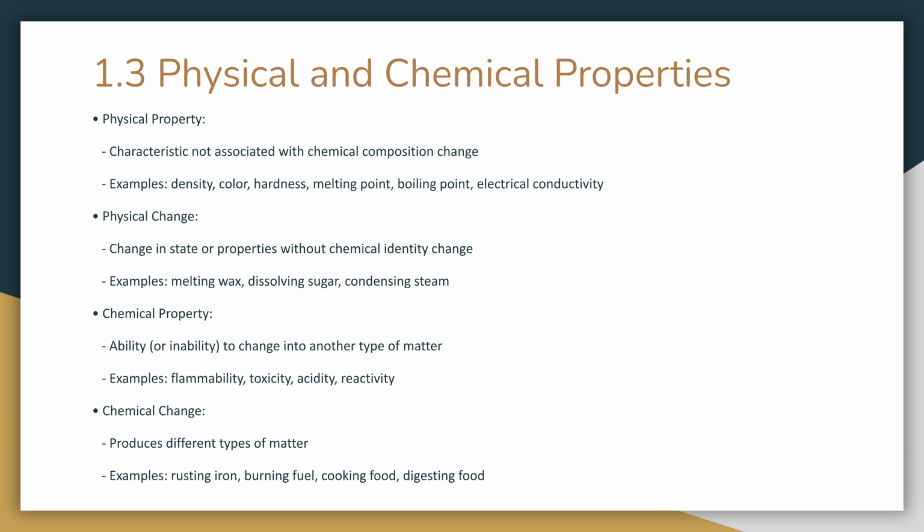Physical properties, like density and color, are not associated with a change in chemical composition. A physical change alters state or properties without changing chemical identity, such as melting wax. Chemical properties, like flammability, describe the ability to change into another type of matter. A chemical change produces different types of matter, such as rusting iron.